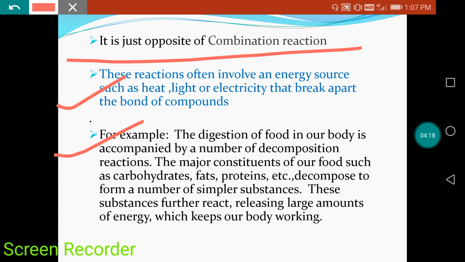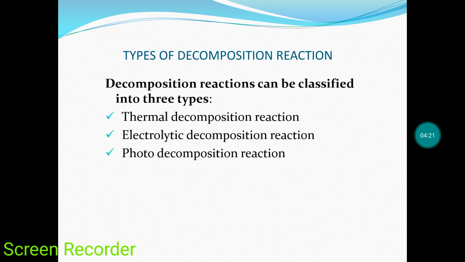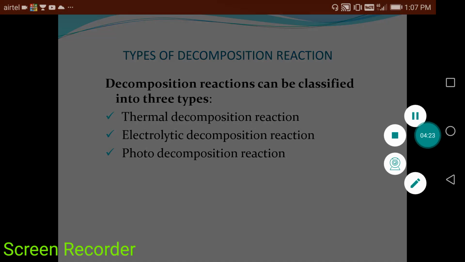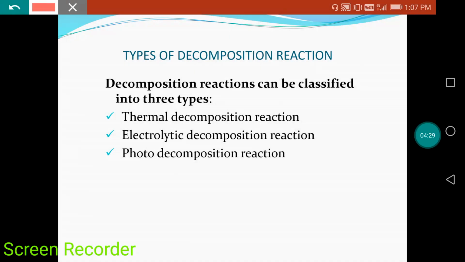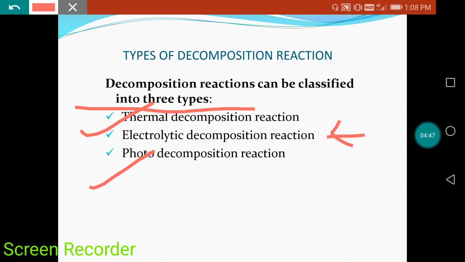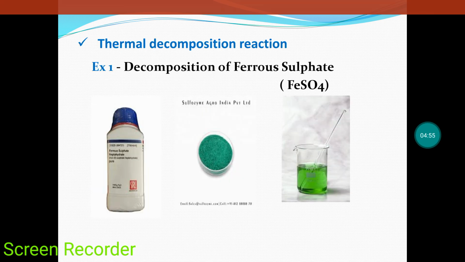So we can say decomposition reaction also takes place in our body. Clear? Now come to the next slide. Here are given the three types of decomposition reaction. First one is thermal decomposition, second one is electrolytic decomposition, and third one is photo decomposition. Let's try to understand why decomposition reaction is given an extra name, thermal here, why electrolytic, why photo. What is the meaning of this?